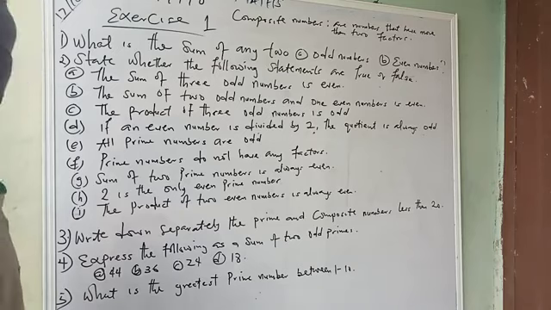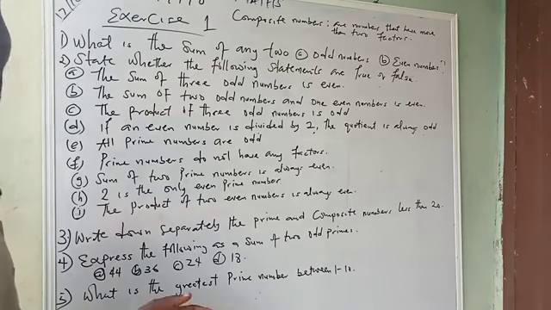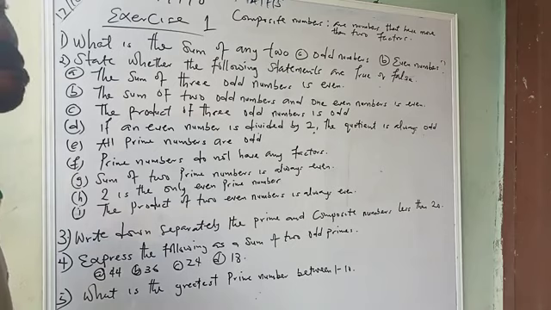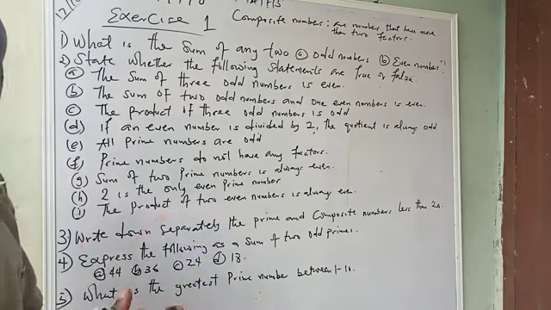So let's do this. And we see in the next class, which is going to be an interesting class. That class will be looking at testing of numbers, that is test for divisibility.